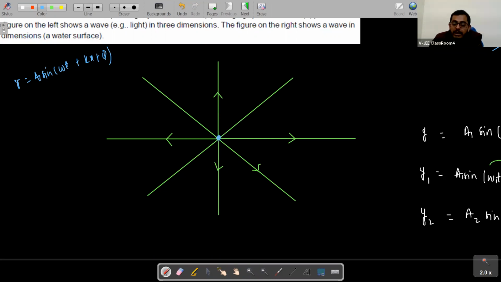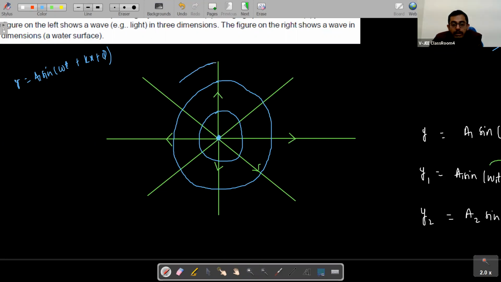So if we have a point source, what will be the shape of the wavefront? Will it be spherical, students? This is one wavefront. This is some other wavefront. Are you getting my point, students? Yes, sir.